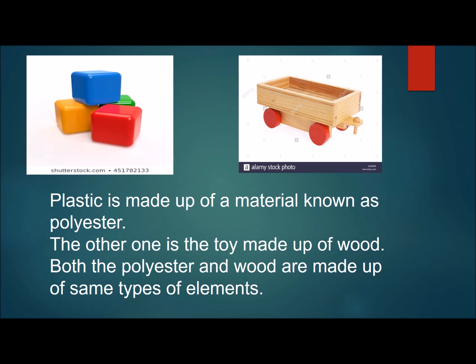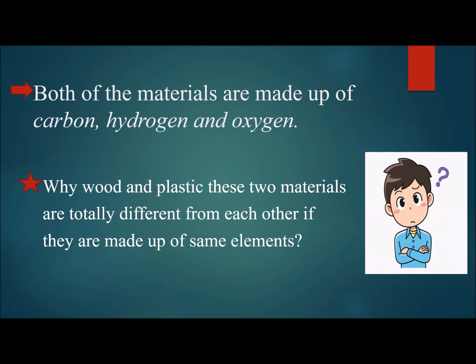If you could see, there are two different types of toys. One is the plastic blocks and the other one is a plain wooden cart. Now the plastic blocks are made up of a material known as polyester. The second one is the wooden cart. It is made up of wood. Now you will be very amazed to know that both the polyester and the wood are made up of the same elements. Yes, they both are made of carbon, hydrogen and oxygen.